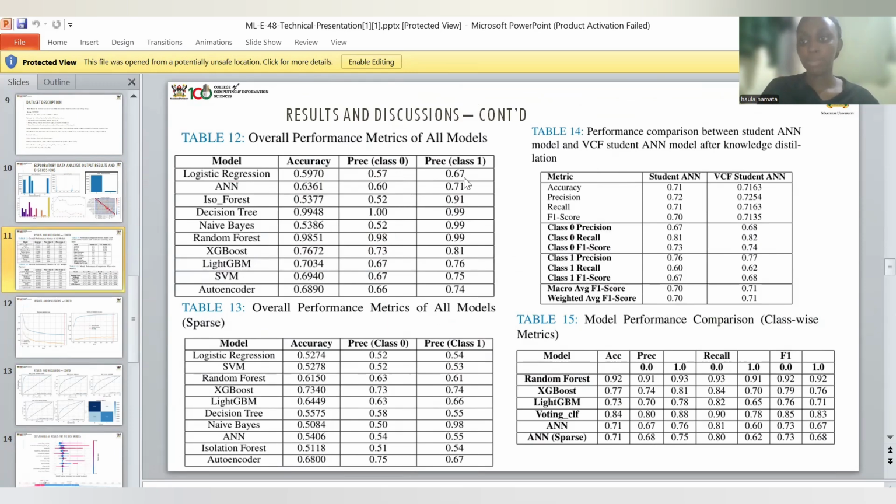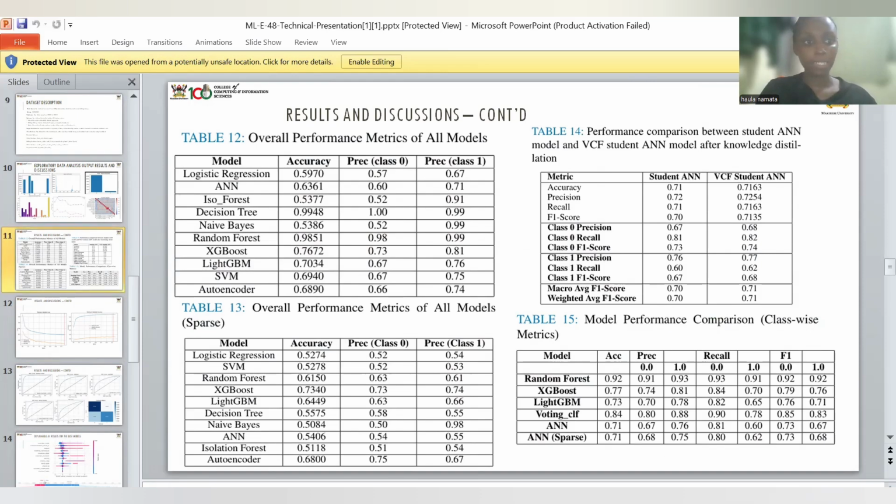So we evaluated multiple models, and from here we were able to discover that our multi-strategy knowledge distillation model showed superior performance compared to the other traditional approaches of just training simpler models. So here it achieved a higher accuracy while keeping computational costs low, which is very critical for real world deployment.